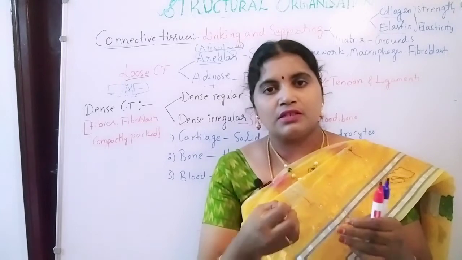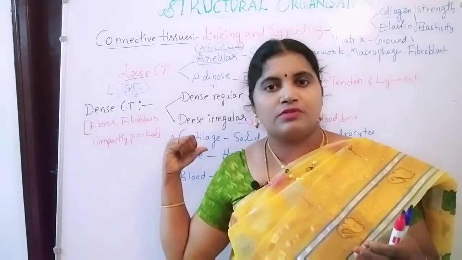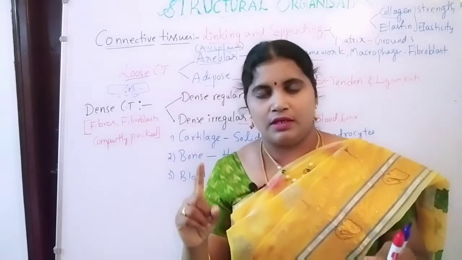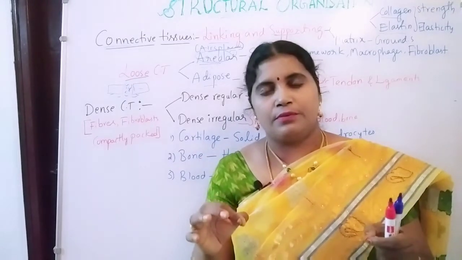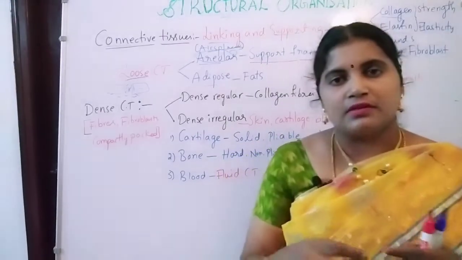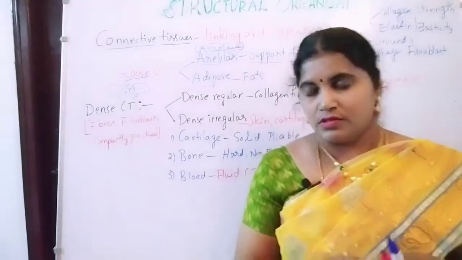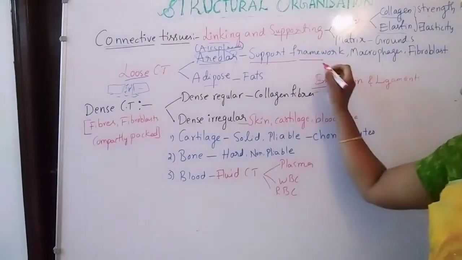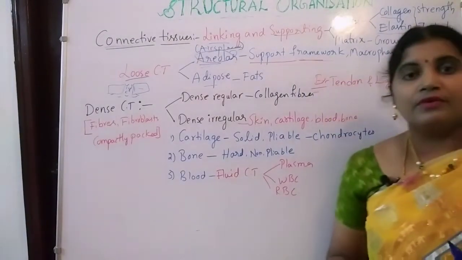That free movement is possible only with the help of the areolar tissue. Very, very important. It acts as a perfect connection between the organs, and also allows the movement of the organs. So it helps in the framework of the body.